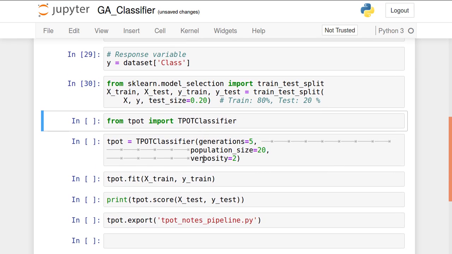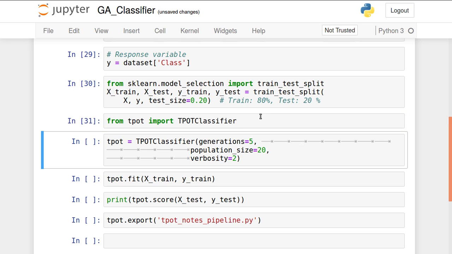Okay, that's done. Now here the actual use comes. Just like TPOT regressor, I'm having TPOT classifier also. So how to do this one? Let's import TPOTClassifier from tpot, and similar kind of parameters I'll be passing there. Generations I'm keeping 5, population size I'm keeping 20, verbosity I'm keeping 2.